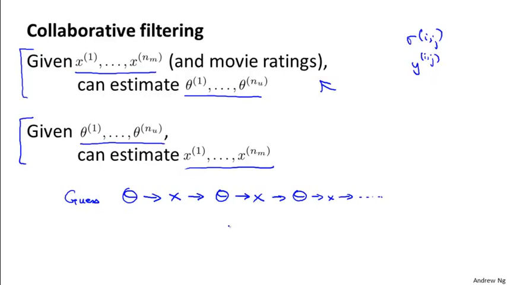So this is a basic collaborative filtering algorithm. This isn't actually the final algorithm that we're going to use. In the next video, we're going to be able to improve on this algorithm and make it quite a bit more computationally efficient. But hopefully this gives you a sense of how you can formulate a problem where you can simultaneously learn the parameters and simultaneously learn the features for the different movies. And for the recommender system problem, this is possible only because each user rates multiple movies, and hopefully each movie is rated by multiple users. And so you can do this back and forth process to estimate theta and x.